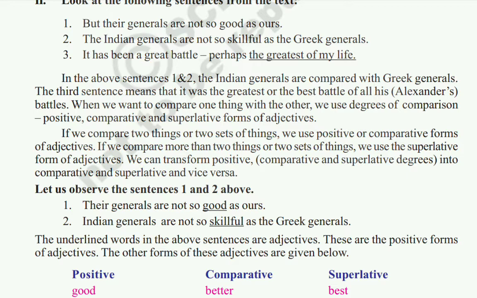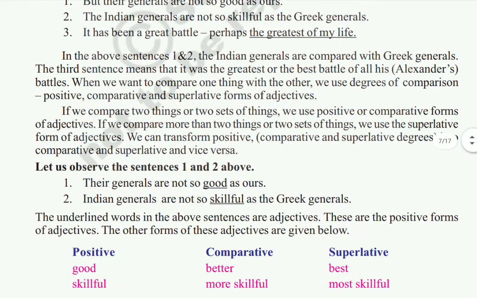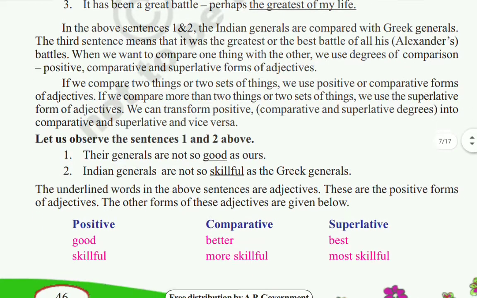Again you see, here they are given the first sentence: Their generals are not so good as ours. Here, good is in the positive degree. And: Indian generals are not so skillful as the Greek generals. Skillful is also in the positive degree only.